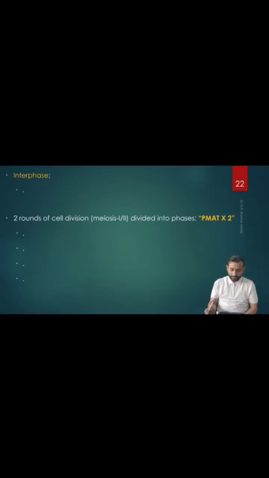So the interphase of meiosis is the same as in mitosis, which we have discussed, with a little difference over here. The interphase stages have no differences. What are the stages in the interphase? If you remember, that was G1, S, G2, and M, right? In G1, some cells will enter the G0 phase as well, we discussed before. Yes or no? So the interphase is the same for mitosis and meiosis, but the difference is what?